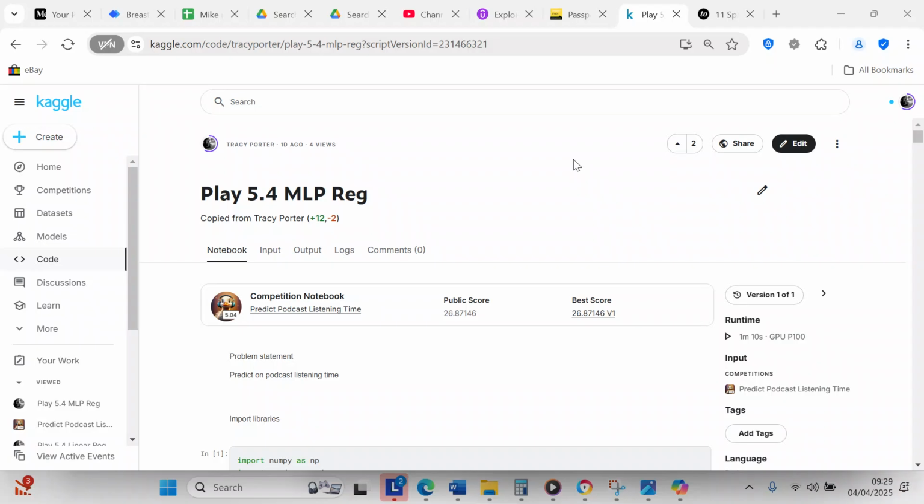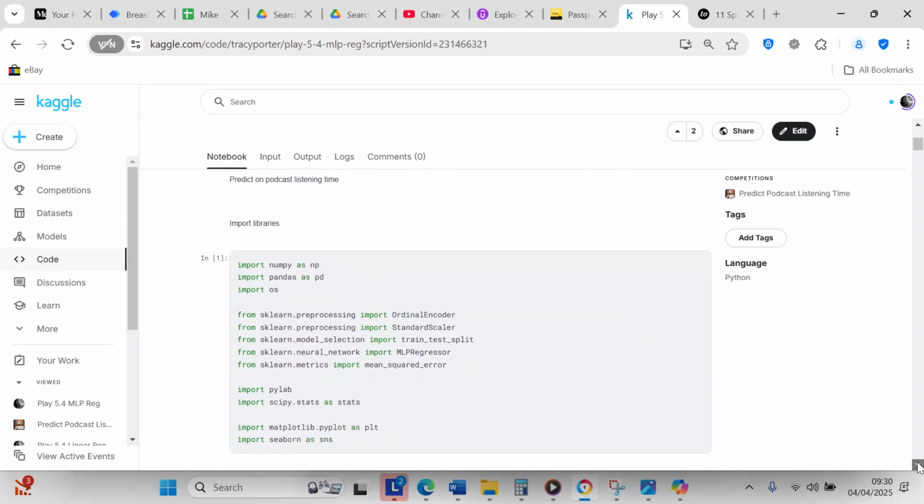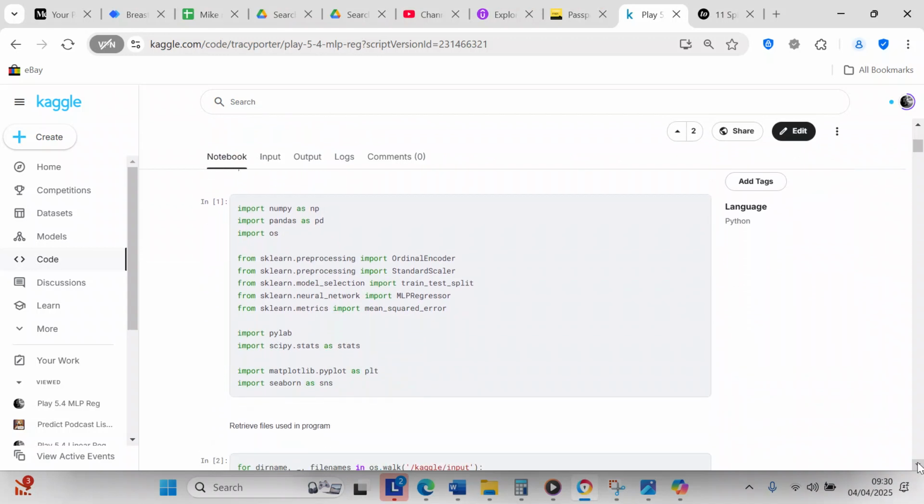This is the April 2025 playground competition with Kaggle. The problem statement is to predict podcast listening time. The first thing we want to do is import the libraries that we're going to be using to execute the program.